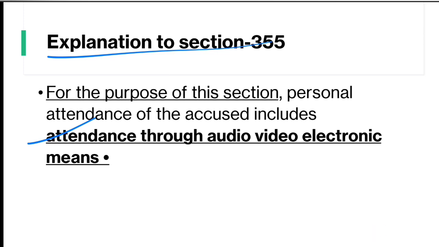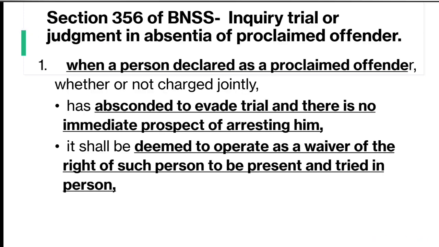So now the BNSS section 356, this is a completely new section added, where the provision is inquiry, trial or judgment in absentia of a proclaimed offender. So here in this provision, against the proclaimed offender who is absconding and evading the trial, they can be tried, they can be inquired, and judgment can also be given in their absence.